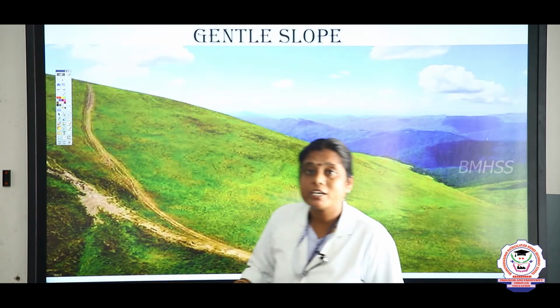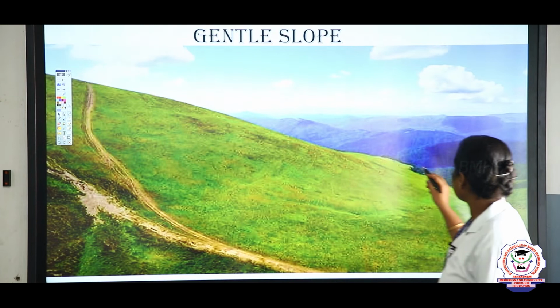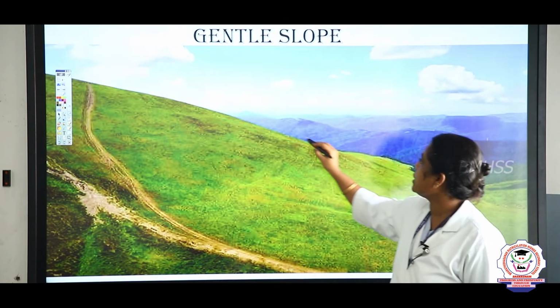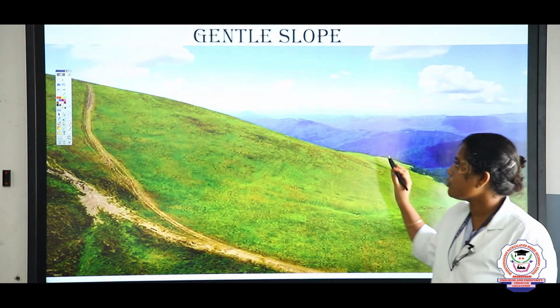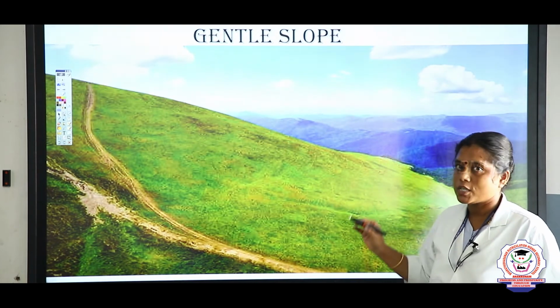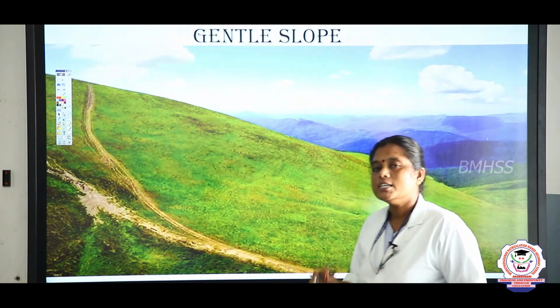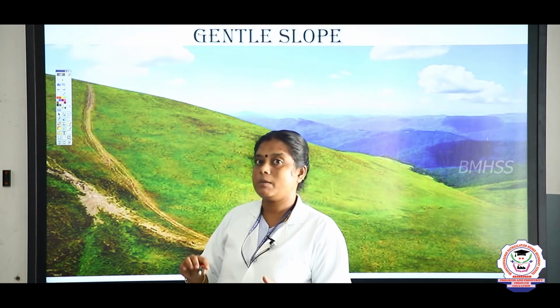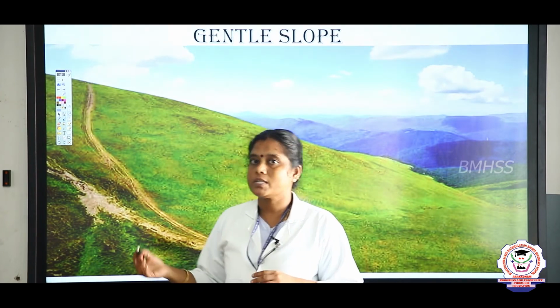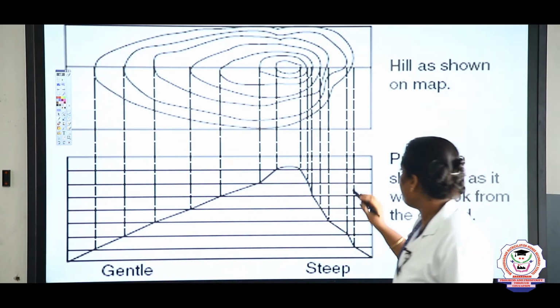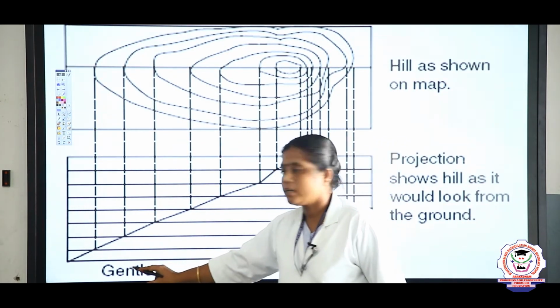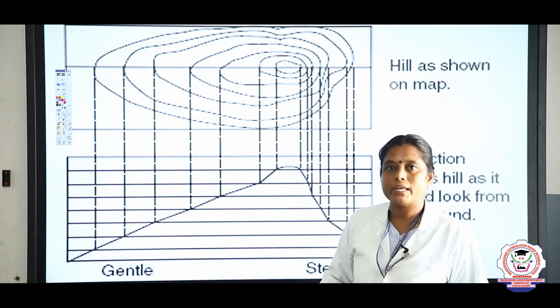So this is the image of the gentle slope. Look at this slope children, how it is presented, a little different from the steep slope. So these are two slopes, known as steep slope and gentle slope, and shall we see them in the map diagram? Look at here children, this is the map diagram. Here gentle slope and steep slope are given.